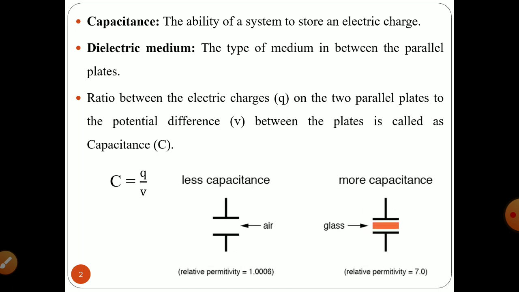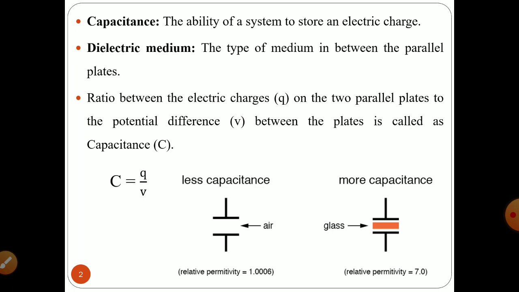In order to focus on the value of capacitance, as we have discussed earlier, it is influenced by the type of medium. As you can see on your display, if you are dealing with air or vacuum occupying the space between two parallel plates, then it will have comparatively less capacitance, compared with glass as the medium separating the two parallel plates. So when air is the medium or when glass is the medium, you can observe that in case of air as a medium between parallel plates, the capacitance value is comparatively less than the other.